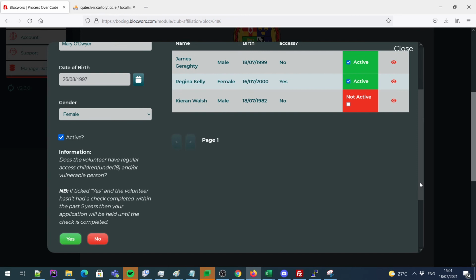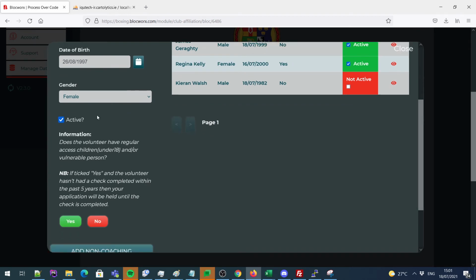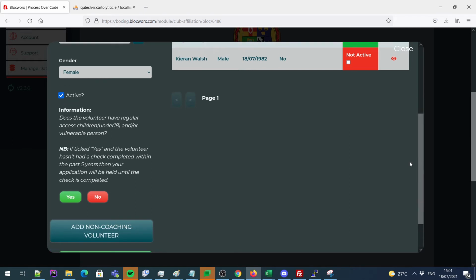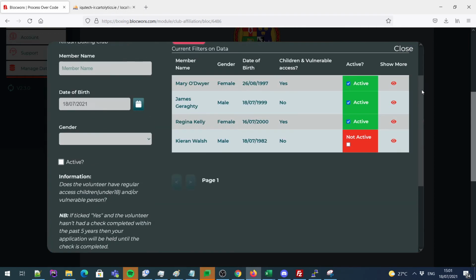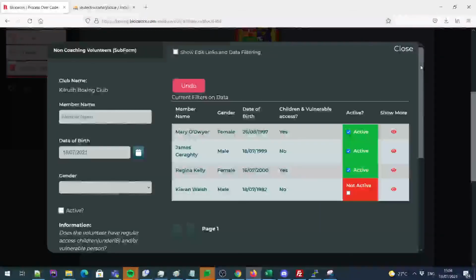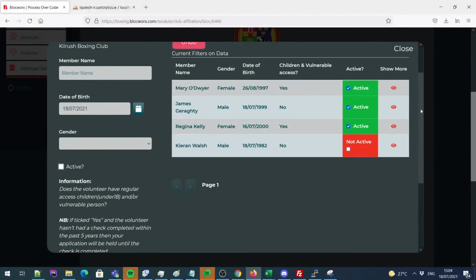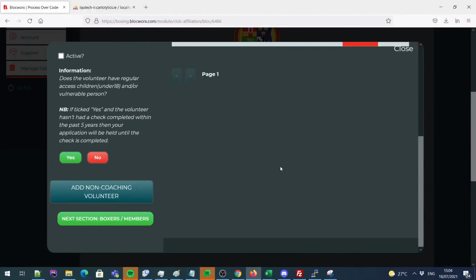Please keep in mind, you have to indicate whether the non-coaching volunteer has regular access to children or not. To do this, you can click yes or no in this information piece. Once you've all the information filled out, just click add non-coaching volunteer. Once we're happy with the non-coaching volunteers, we'll go to the next section, which is the boxers and members.